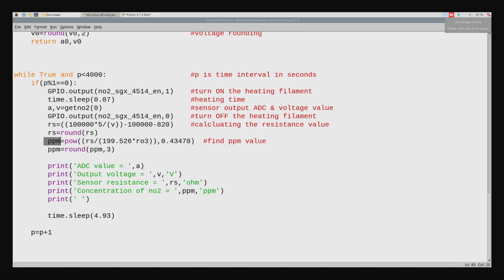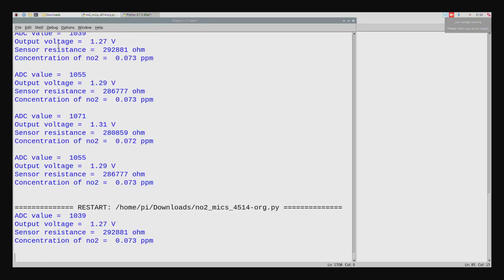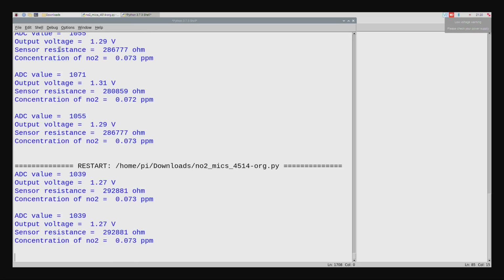So you can see that the ppm value that you are measuring is based simply on the other graph that I showed you. You just read off the ppm from the x axis when you know Rs by R naught, which you have found out in a painstaking way. You have done this R naught calculation and you have done the Rs by R naught. After that you print the ppm value, and the gas sensor is now ready to show you the ppm values which are being read as the nitrogen dioxide values.